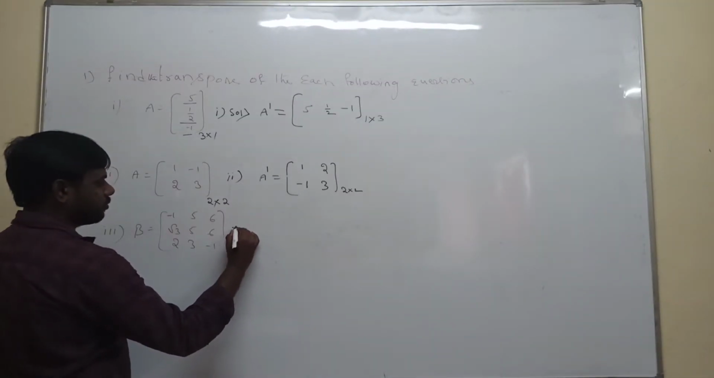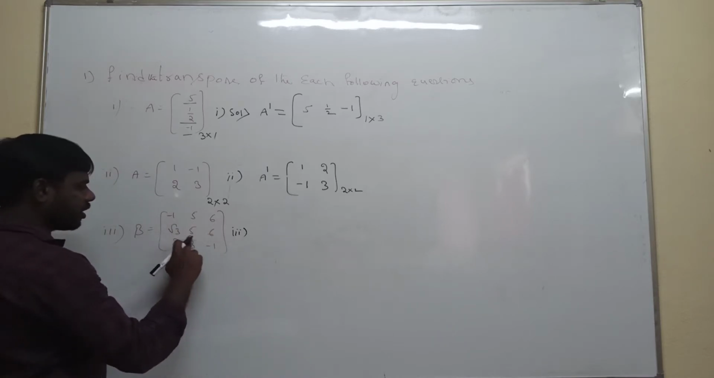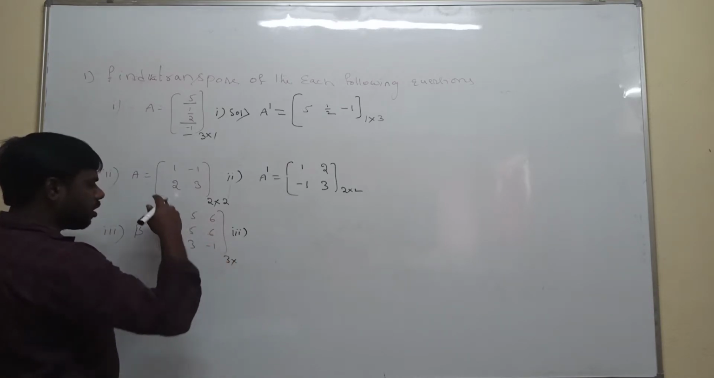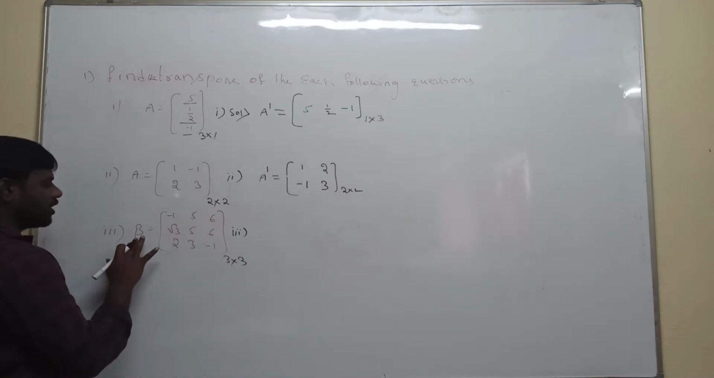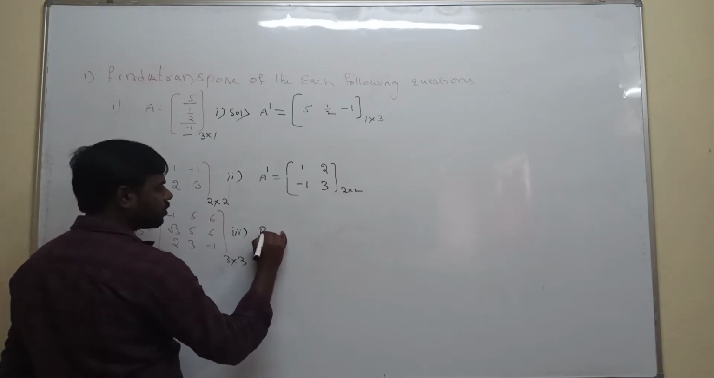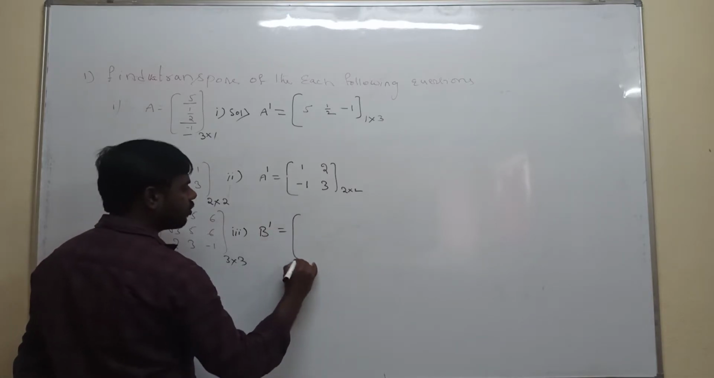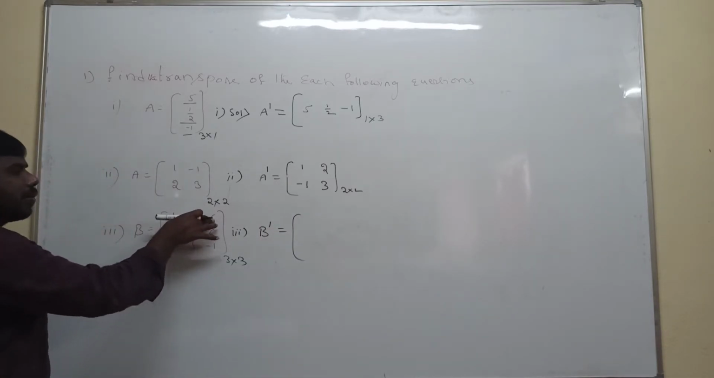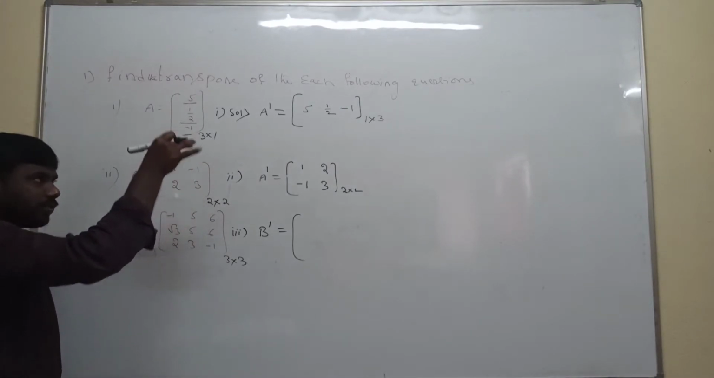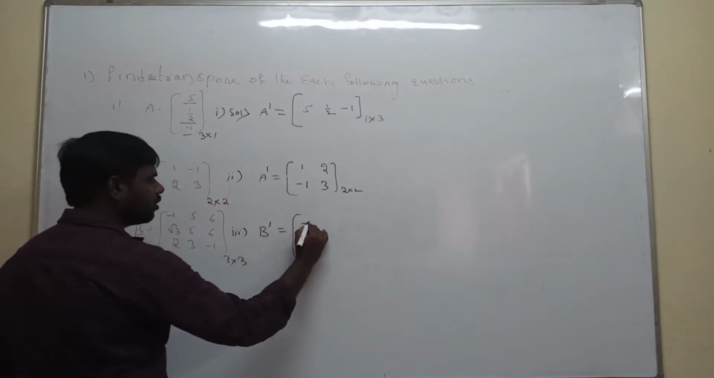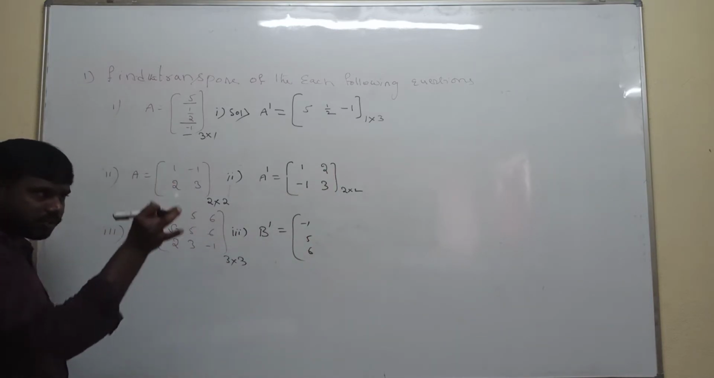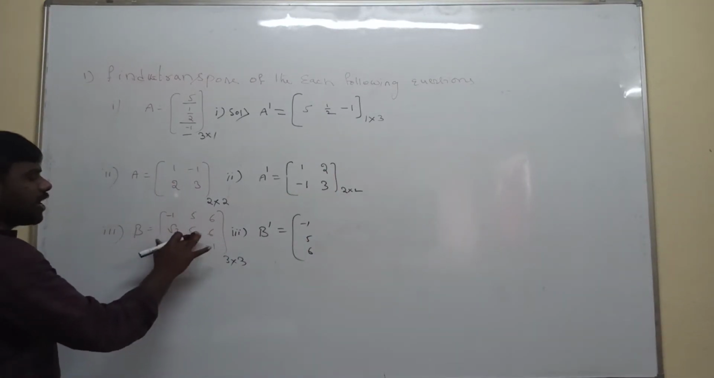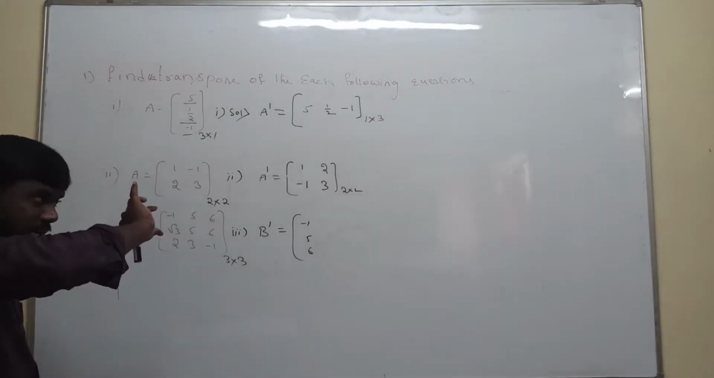See, what is the order of the matrix? How many rows? 3 rows. How many columns? 3 columns. So 3 by 3 is also a square matrix. What is the given matrix? B. To calculate the transpose of the matrix B, the first column is replaced with the first row. So minus 1, 5, 6 is the first column; you replace it with the first row. Root 3, minus 5, 6.